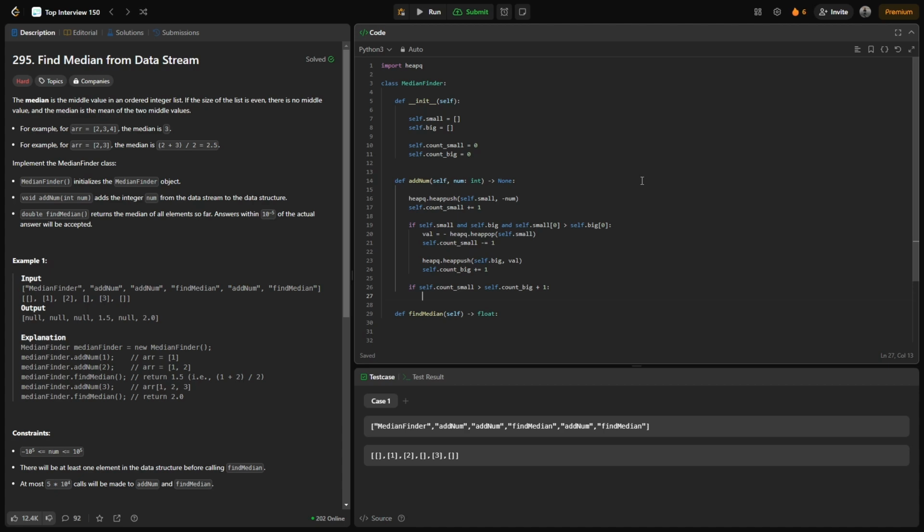So in case the value is greater, then again I'm going to call val equal to minus heapq.heappop, and here I'm going to pass in self.small, and I'm going to call self.count_small minus equal to 1, and I'm going to push that element.